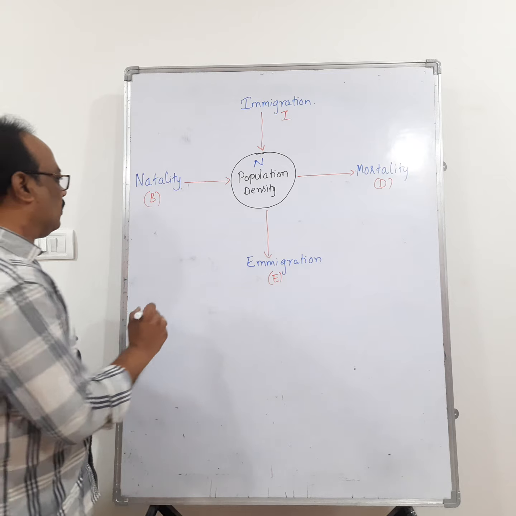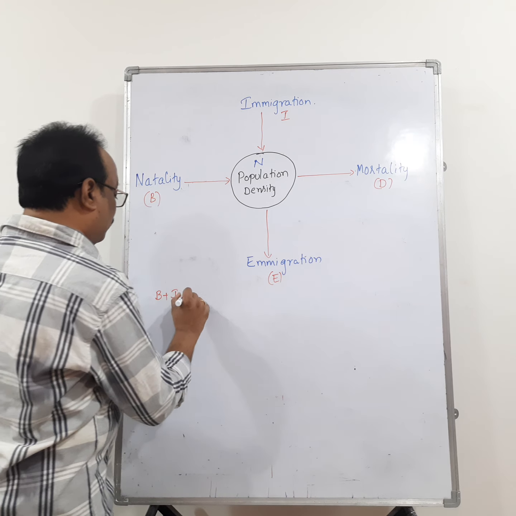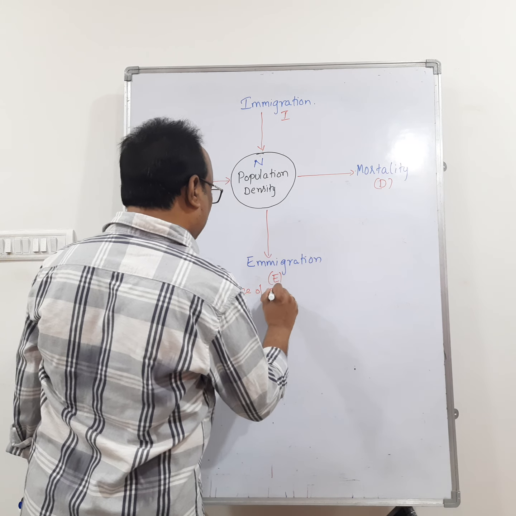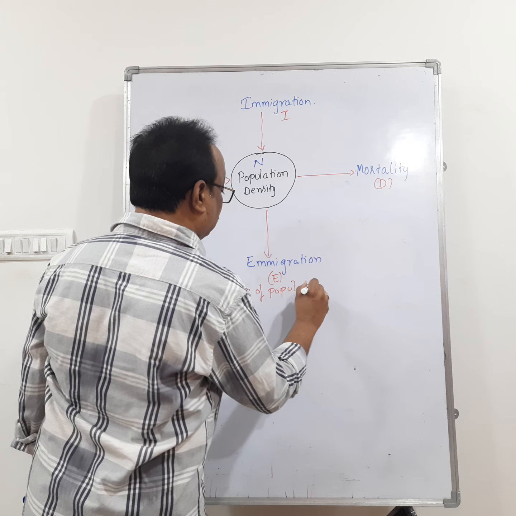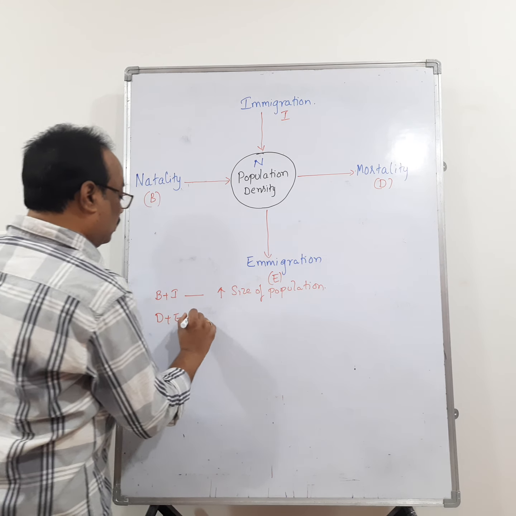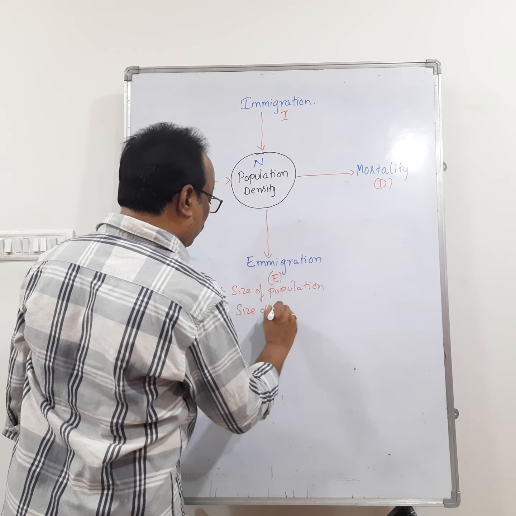The birth rate plus immigration increases the size of population. Then the death rate plus emigration decreases the size of population.